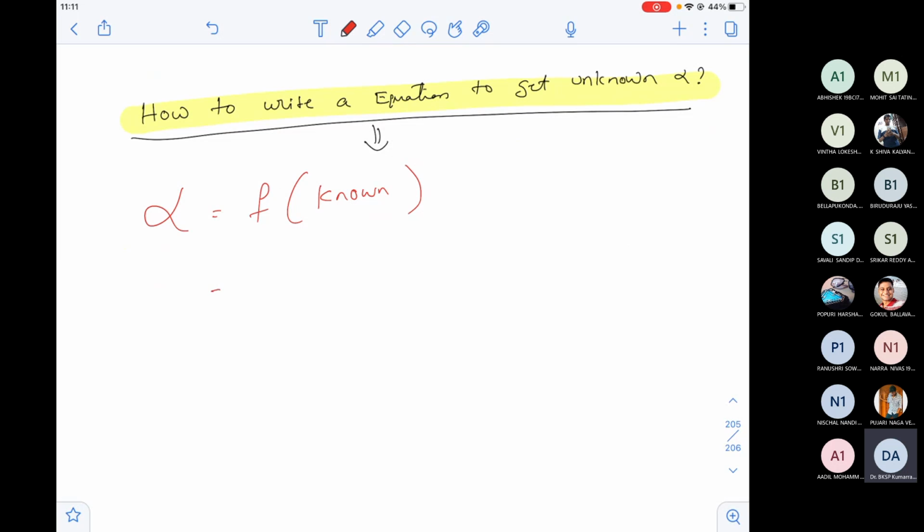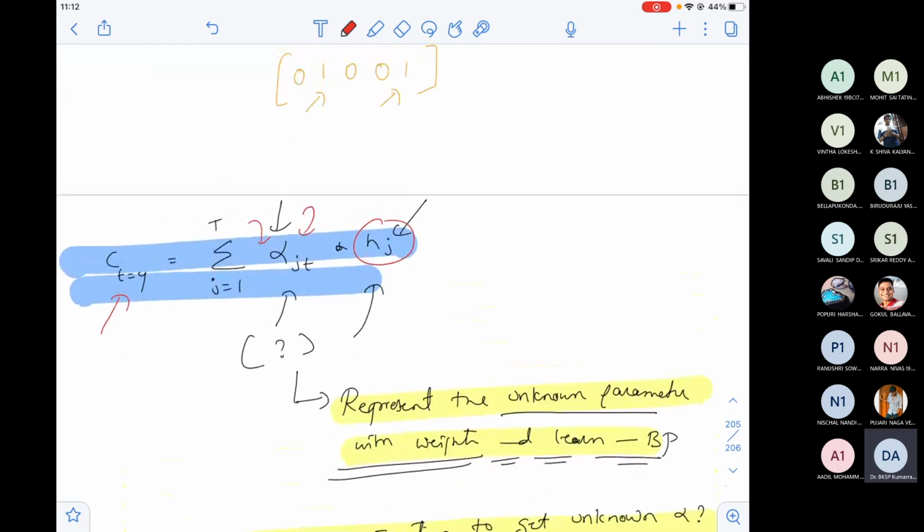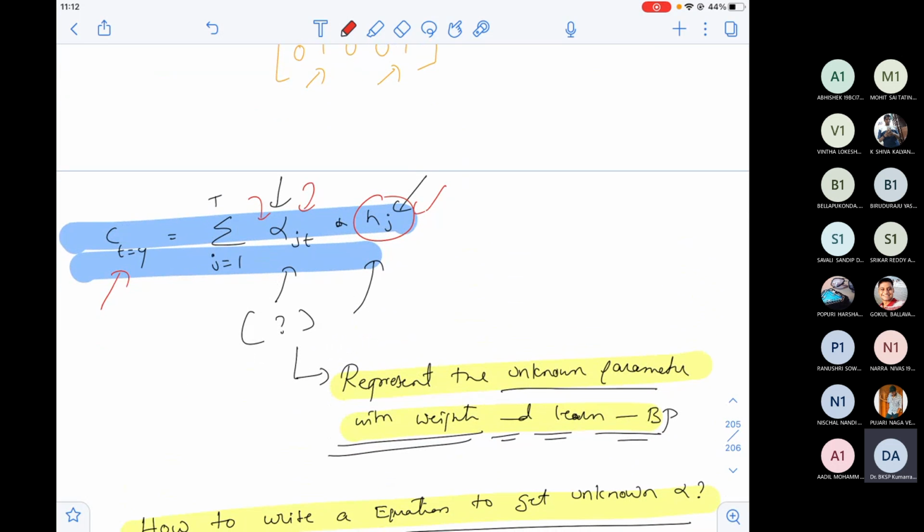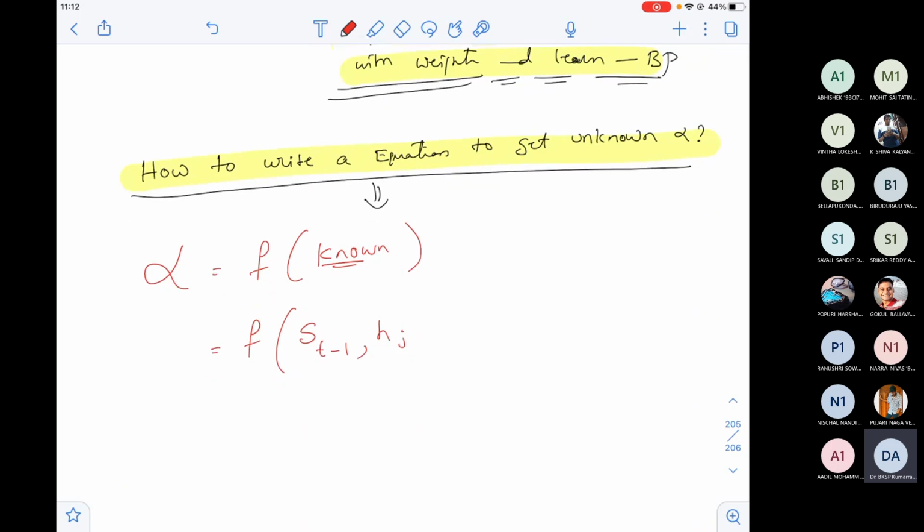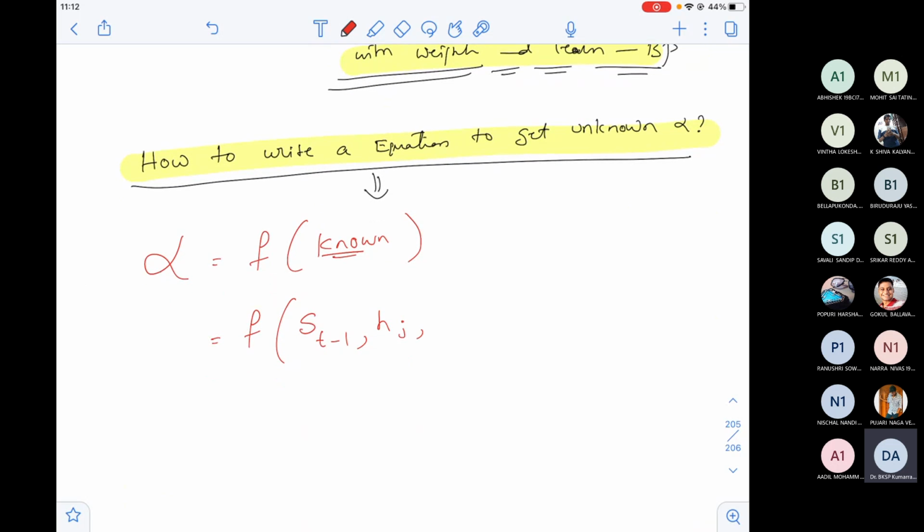Now I'll write an equation as f of the known values. What is known? Maybe I know s t minus 1. Do I know it? Yes, I know the previous state. I know the current state or hj. Obviously, I know it, because I know how to calculate hj: you just multiply the input with the corresponding weights and you get hj. And then some weights and biases.